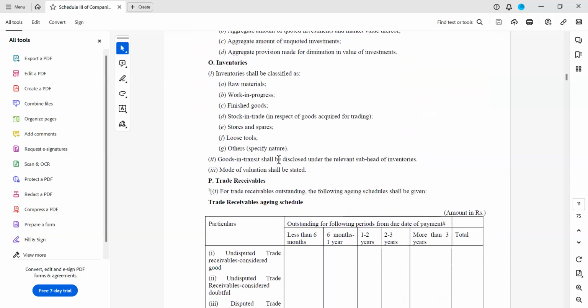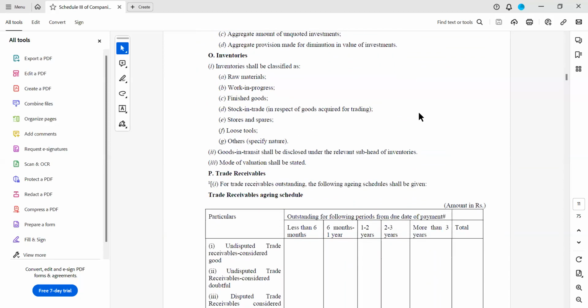Now coming to inventories. Inventories basically you can divide into three parts: raw material, work in progress, and finished goods. Stock in trade in respect of goods acquired for trading. If, apart from manufacturing, there is trading, then that goes under stock in trade. Stores and spares, loose tools, others.